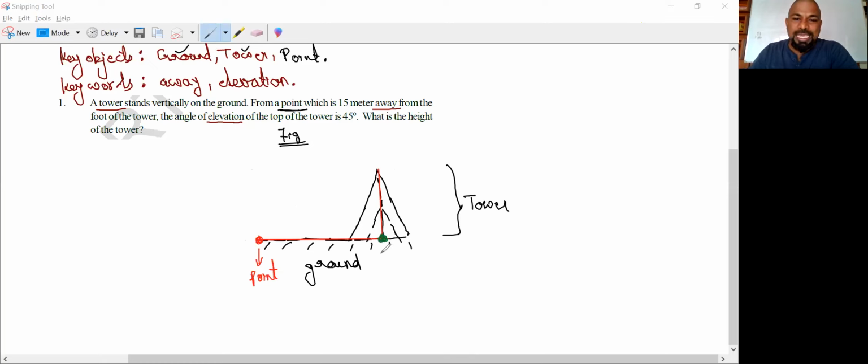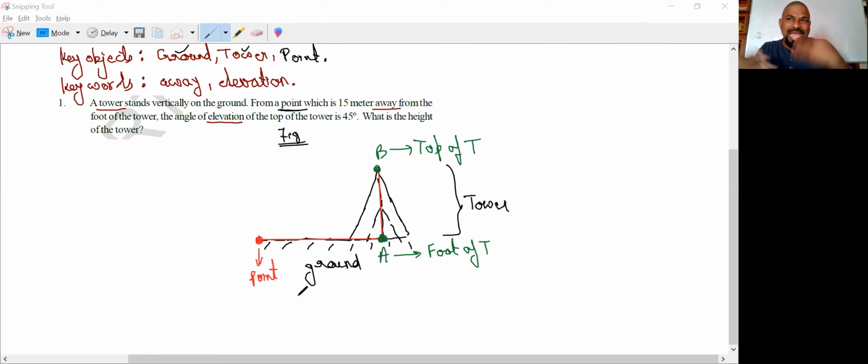So I am taking A here and B here. What is A? Shall I say foot of tower? And what will be here? Top of the tower. So if you have observed, I have changed the style. First, I have drawn the figures, then I am converting that figure into geometrical shapes like horizontal line, vertical line, all those lines.